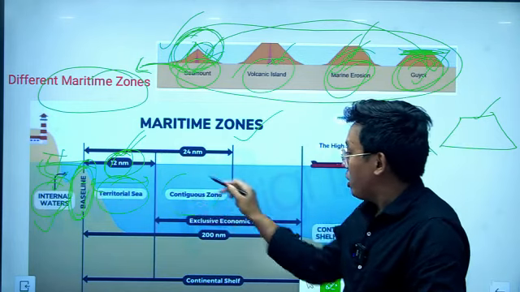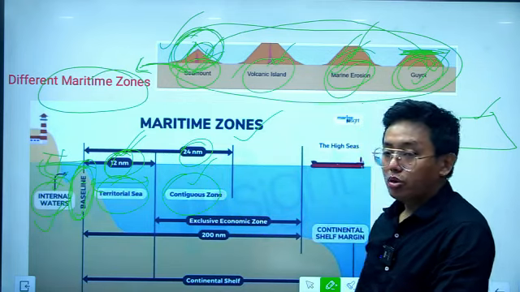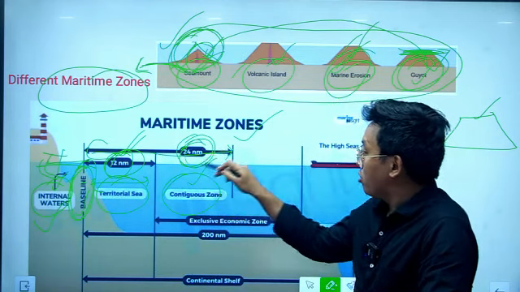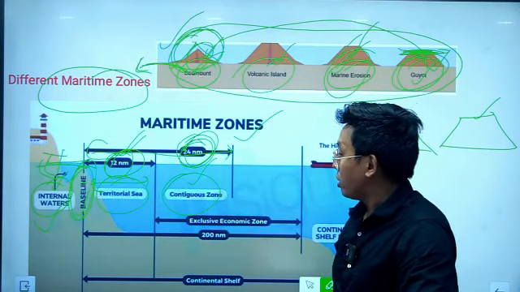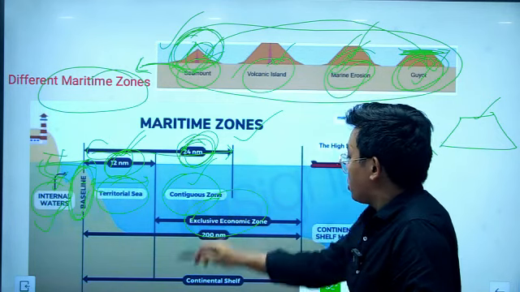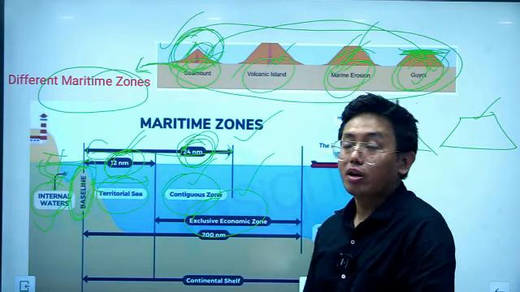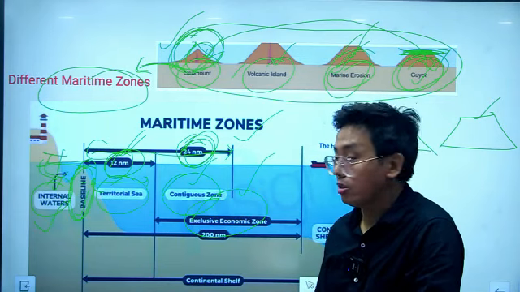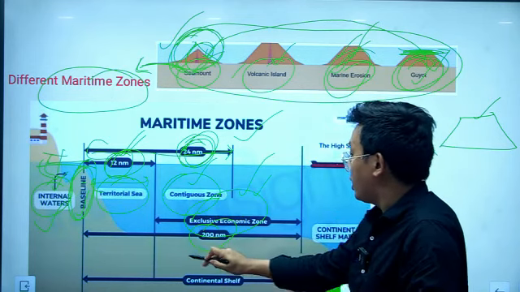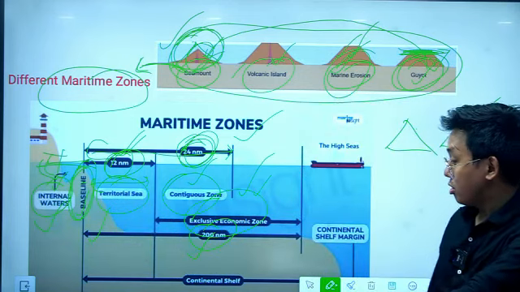And there is the territorial water here. So territorial water means the water which is located 12 nautical miles away from the baseline. And then comes the contiguous zone. So the contiguous zone is the area which is located 24 nautical miles away from the baseline. So you have to know the numbers as well. And there is the exclusive economic zone, where the sovereign country has the right to explore or do economic activities, and this exclusive economic zone is located 200 nautical miles away from the baseline. Okay, so this is an important point.